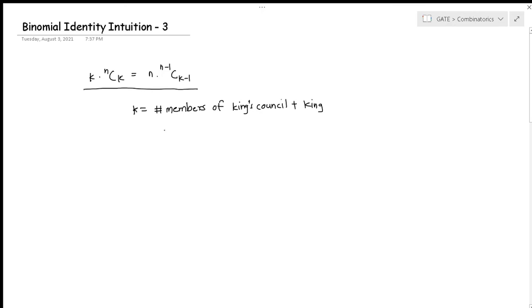Today we will be talking about again one of very interesting binomial identity. It is an identity for which I derived the intuitional proof by myself. So I hope you will enjoy this. The identity goes like this: k times nCk is equivalent to n times (n minus 1)C(k minus 1).